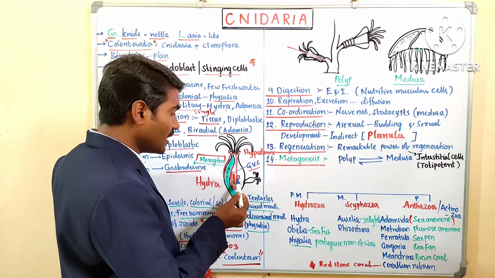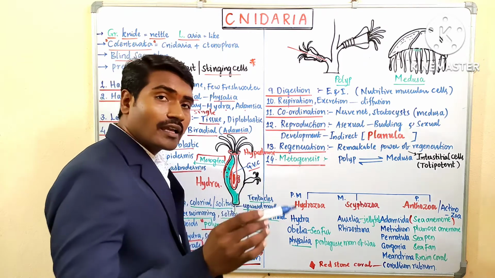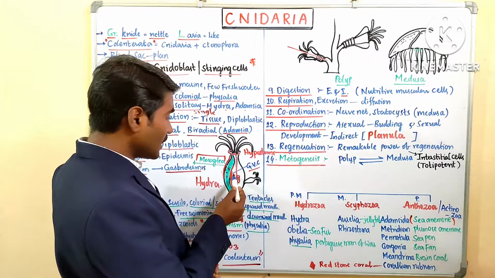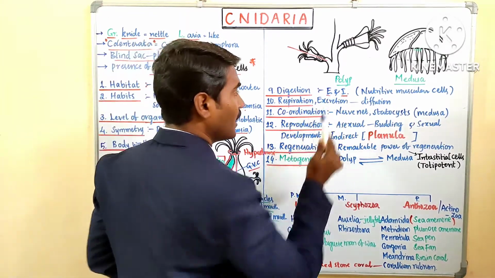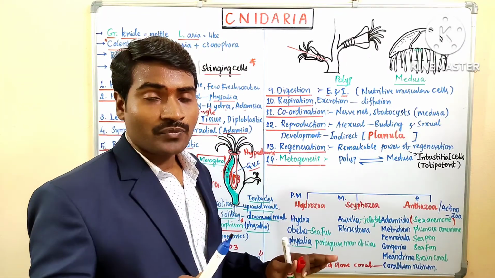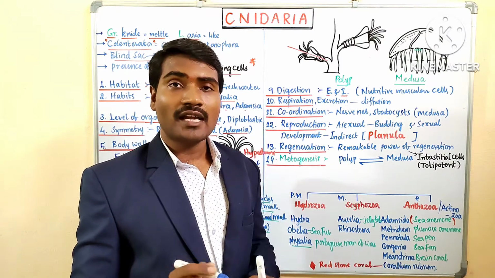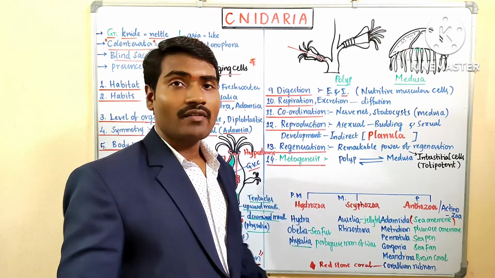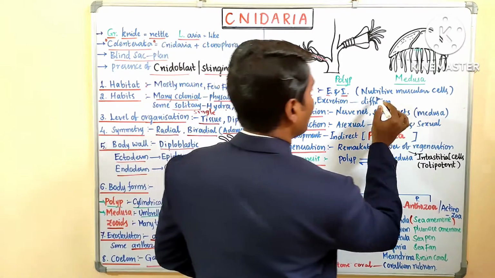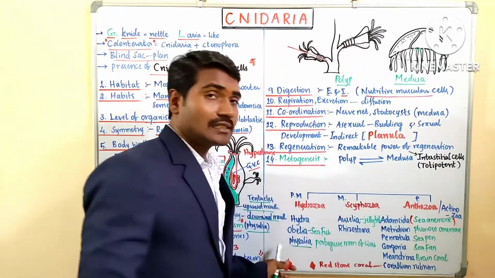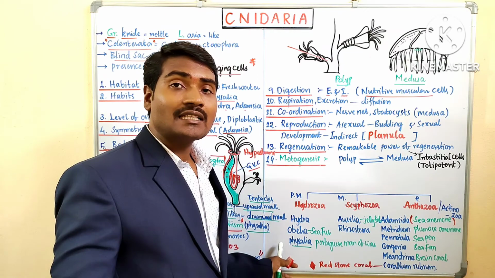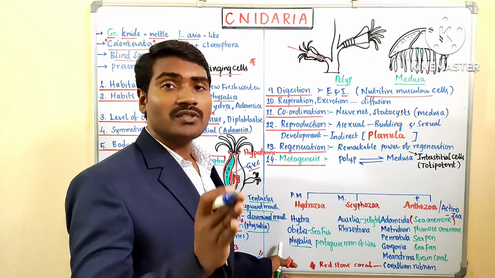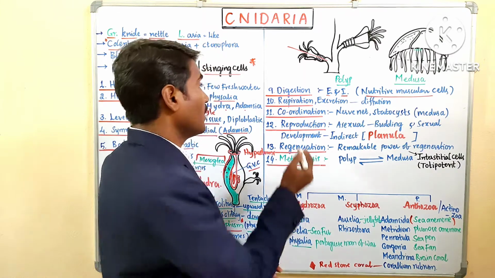The cells lining the gastrovascular cavity carry out the digestion. The inner lining of the gastrovascular cavity has a special type of cells, nutritive muscular cells, which secrete digestive enzymes. So they help in digestion.